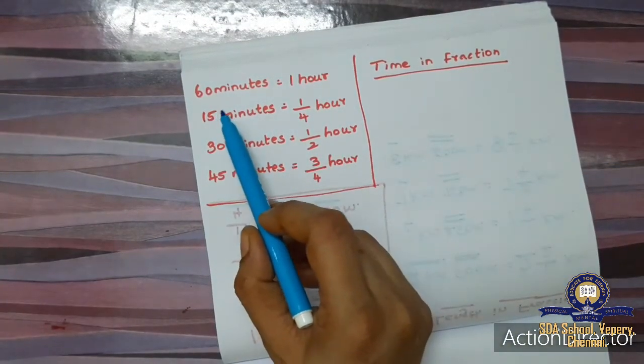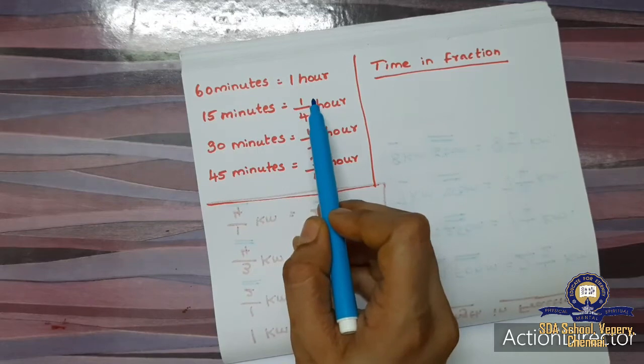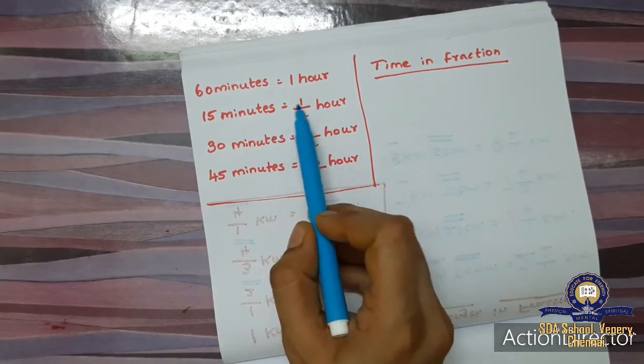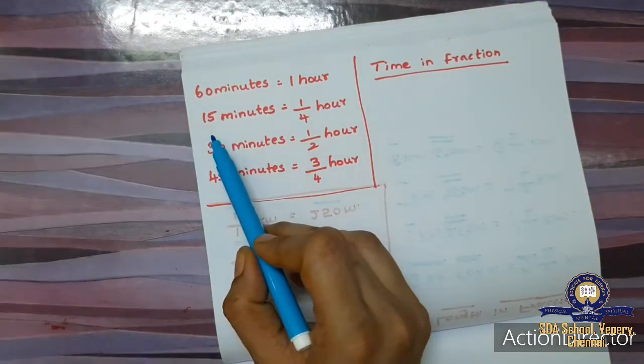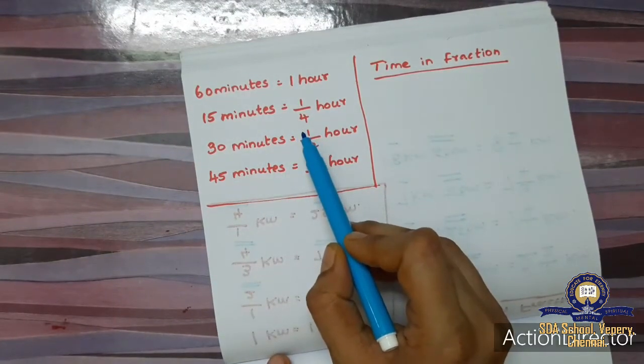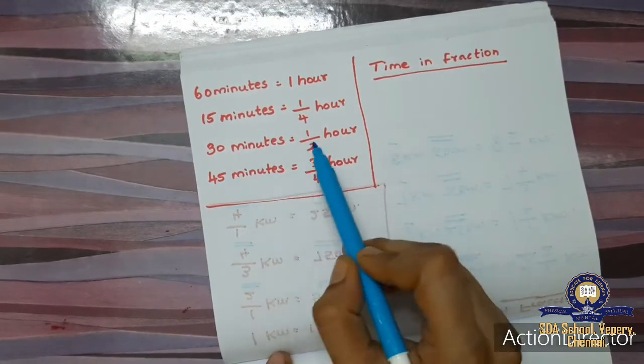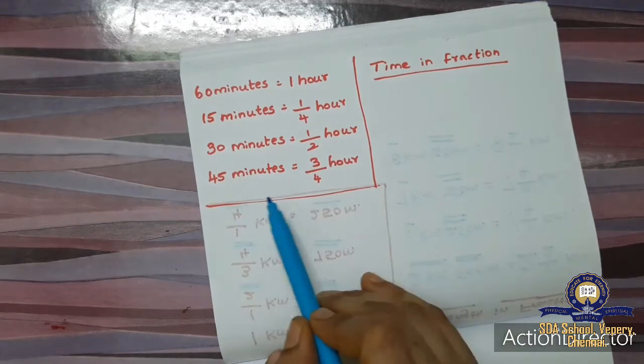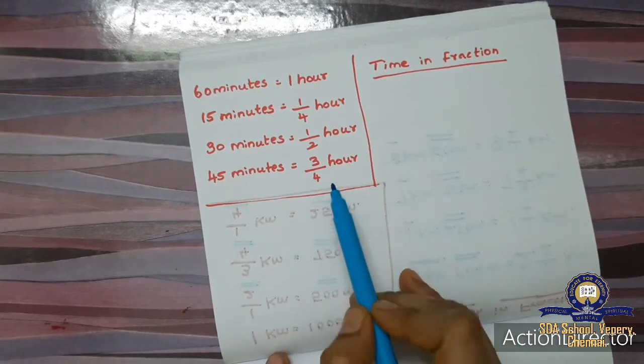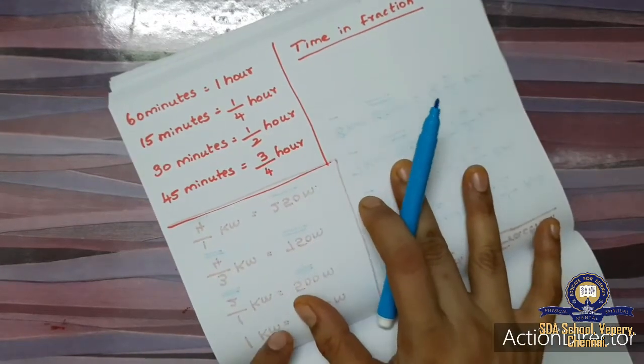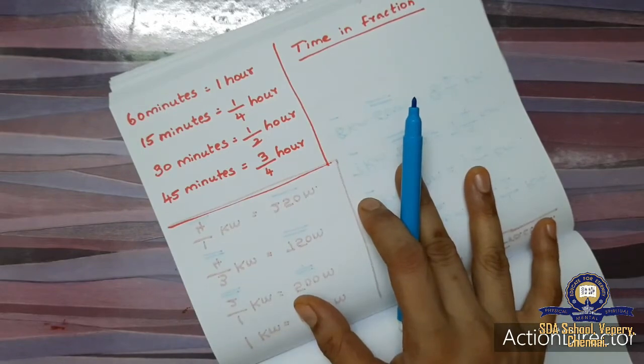So we all know 60 minutes is equal to 1 hour. Then 15 minutes is equal to 1 by 4 hour. 30 minutes is 1 by 2 hour and 45 minutes is 3 by 4 hour. So now we are going to write in terms of fraction.